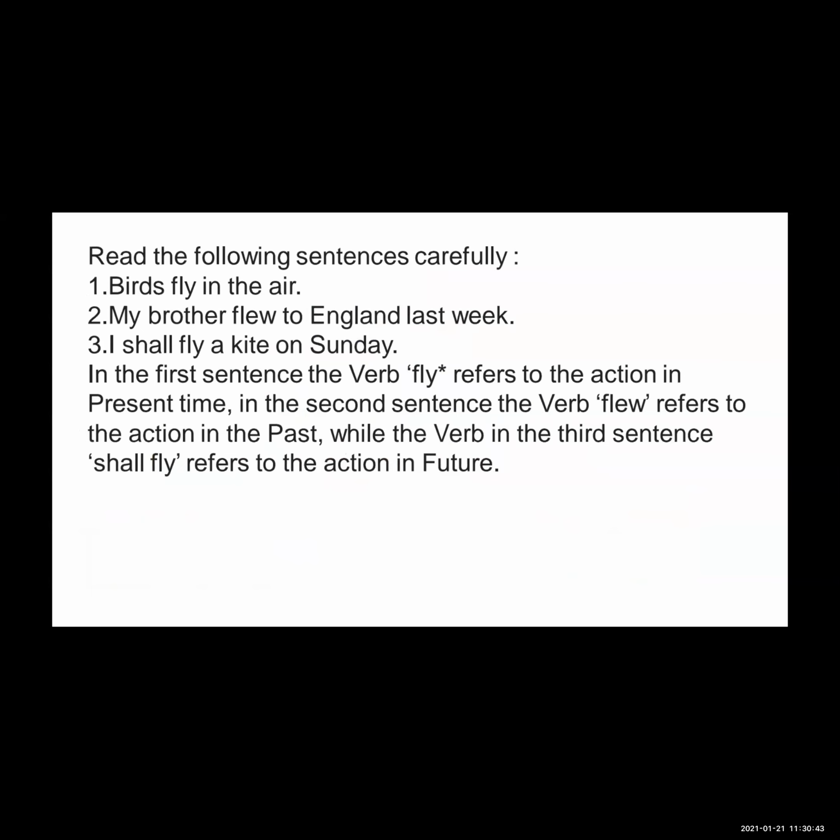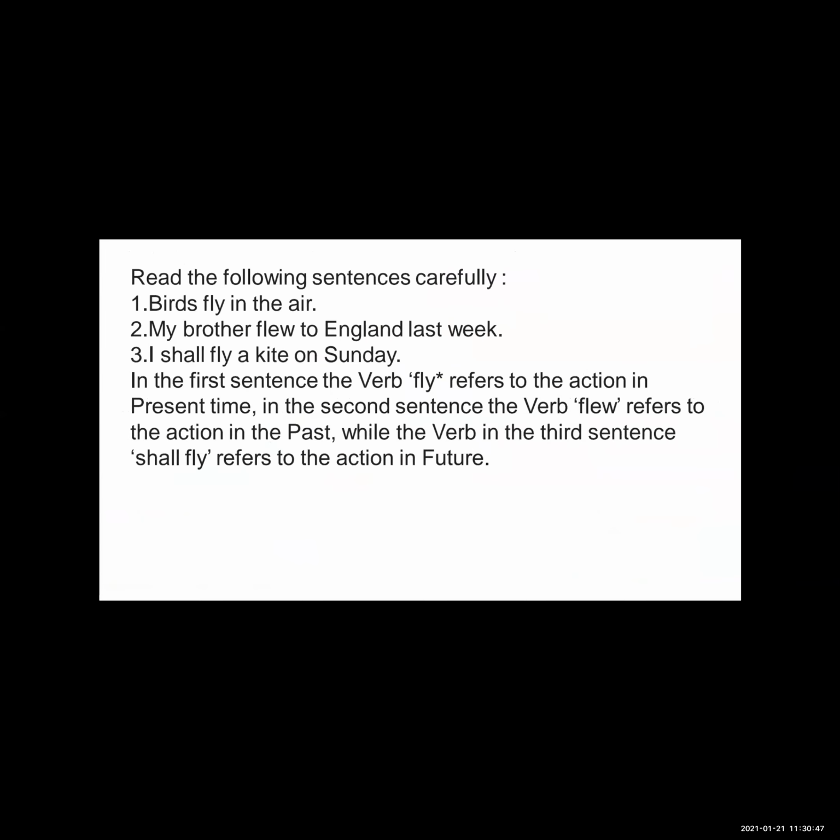In the second sentence, flew is the verb, and in the third sentence, shall fly is the verb. Here there is only one verb, fly, and here there are two forms of verb, V1 and V2.